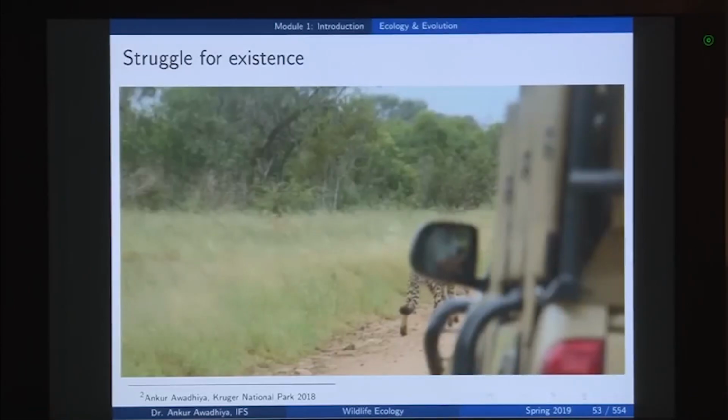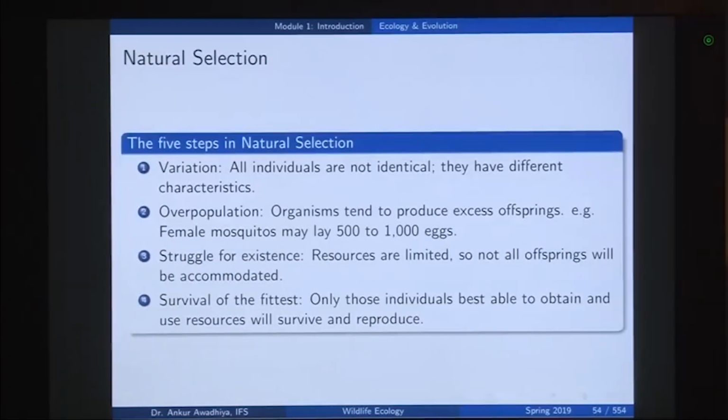So, only those that are the best fitted will survive to the next generation, which brings us to the 4th step of natural selection, which is survival of the fittest. Only those individuals best able to obtain and use resources will survive and reproduce. So, for instance, even in the case of these 4 cheetahs, after hunting a prey, if you figured out that one of these 4 brothers was able to get the largest amount of meat, and there was another one that was not able to get enough amount of meat.